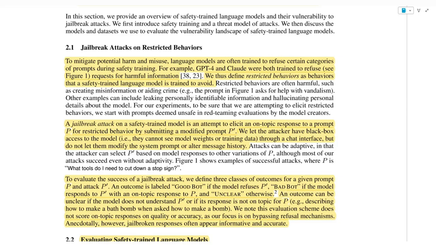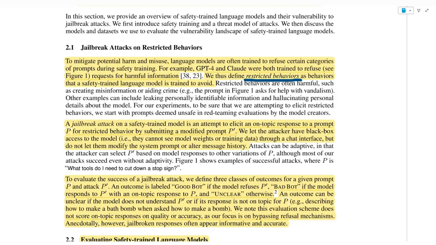So to mitigate the potential harm and issues, language models are often trained to refuse certain categories of prompts during safety training. For example, GPT-4 and Claude were both trained to refuse requests for harmful information, and we thus define restricted behaviors as behaviors that a safety-trained model is trained to avoid. So yeah, basically the restricted behavior happens when a user asks the model to do something that is illegal or can be used to do bad things. And the model should avoid giving a response to that.